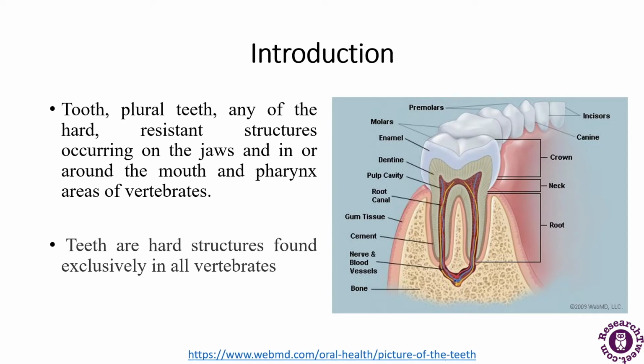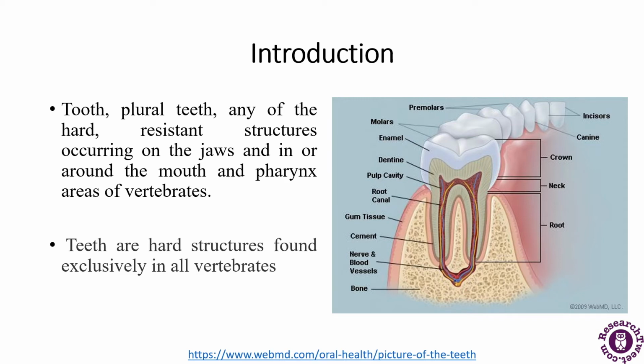Teeth are hard structures that are found exclusively in vertebrates. Granted, some invertebrates have analogous teeth, but they are quite different in their structure and function. And there are different types of teeth which are found in humans. So this is the introduction part, in which I will be discussing that tooth, as I have already told you, refers to any of the hard resisting structures occurring on the jaws and in or around the mouth and pharynx areas of vertebrates.